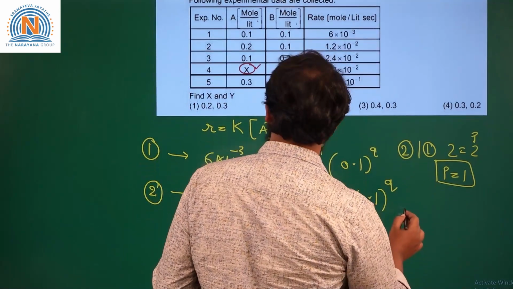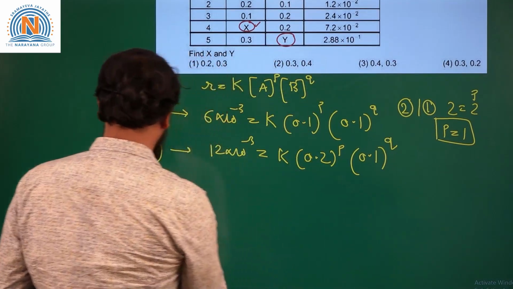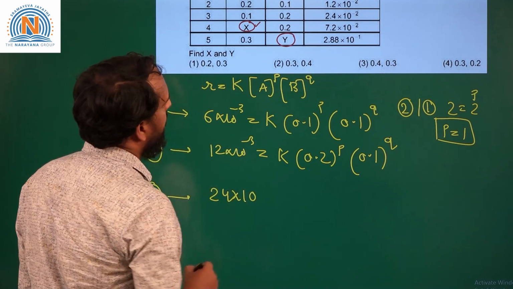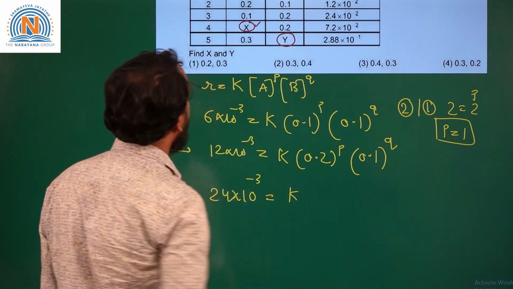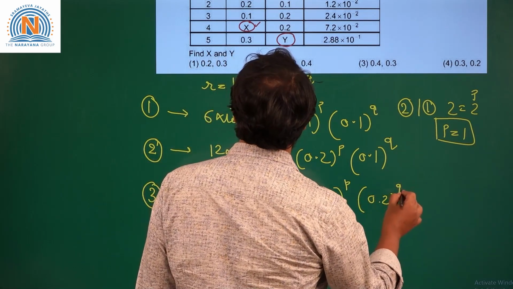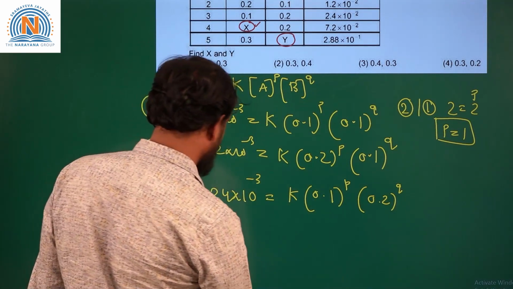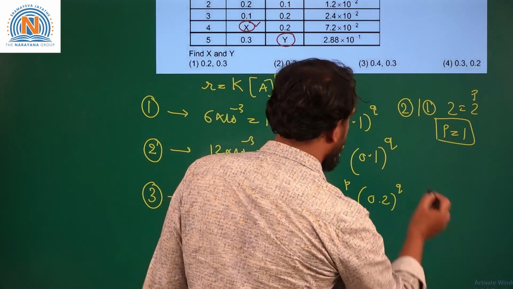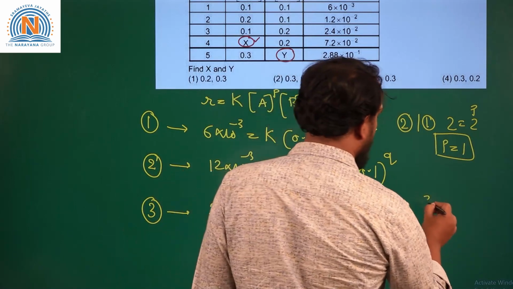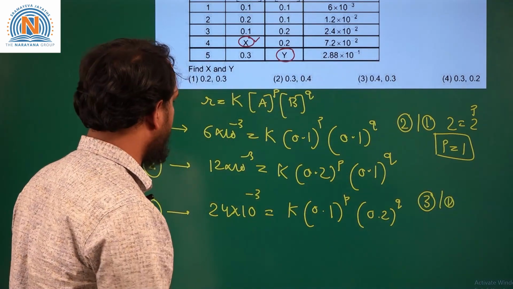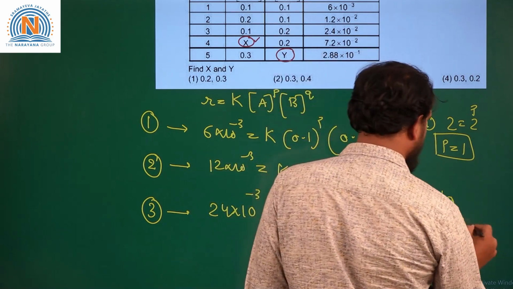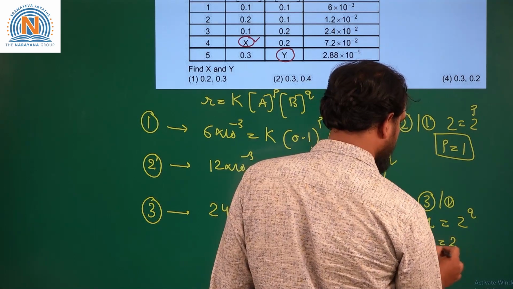If you take the other data, that is data 3, we can write the rate, 24 into 10 power minus 3, is equal to rate constant K into 0.1 power P into 0.2 power Q. If we divide equation 3 by 1, we will get 24 by 6, that is 4, equal to 2 power Q. From this we get Q is equal to 2.